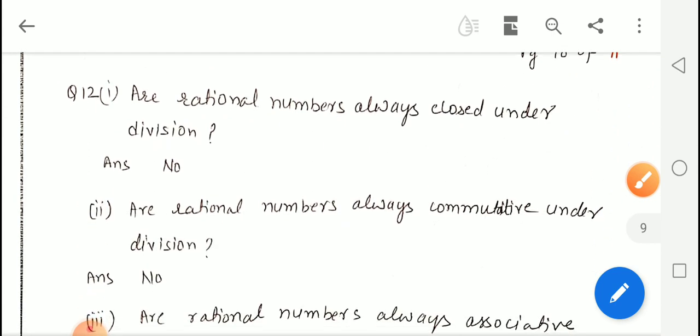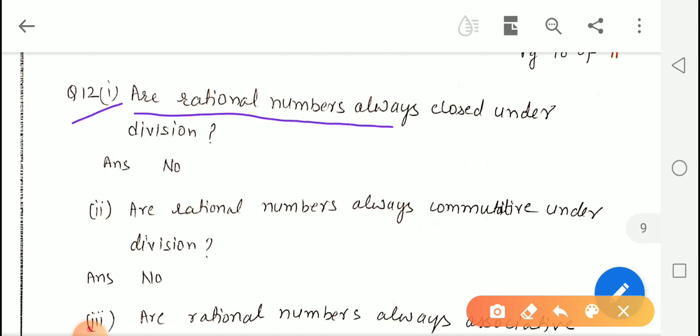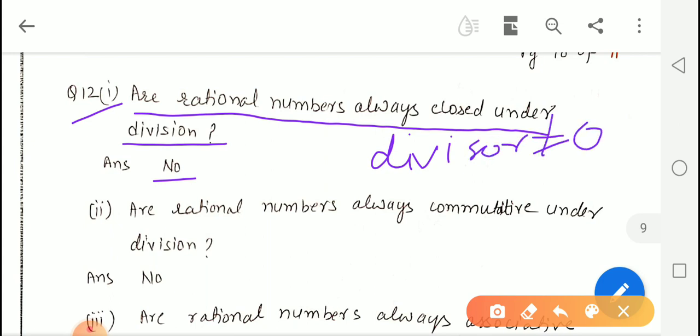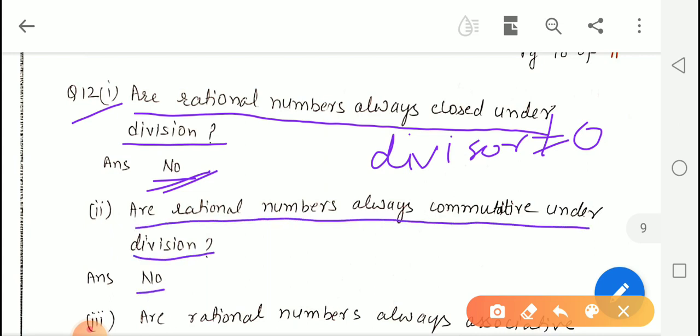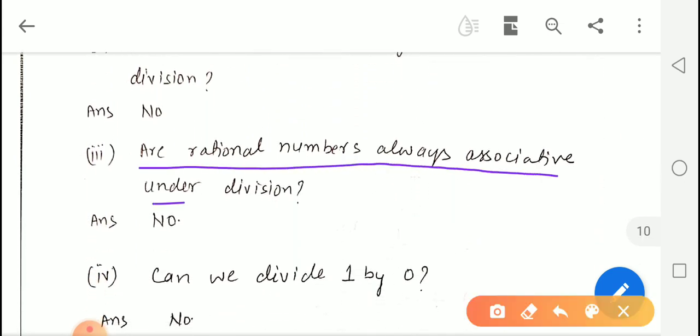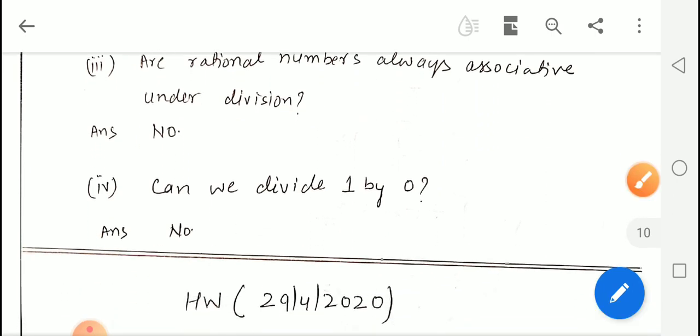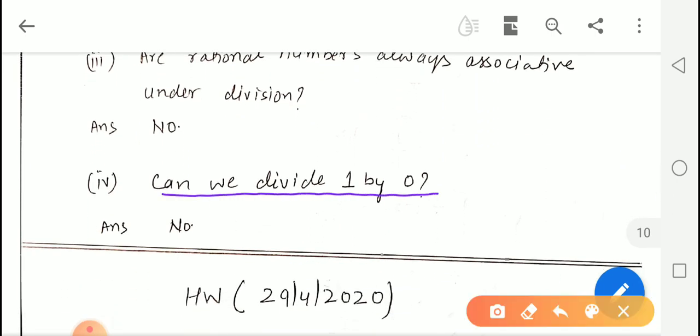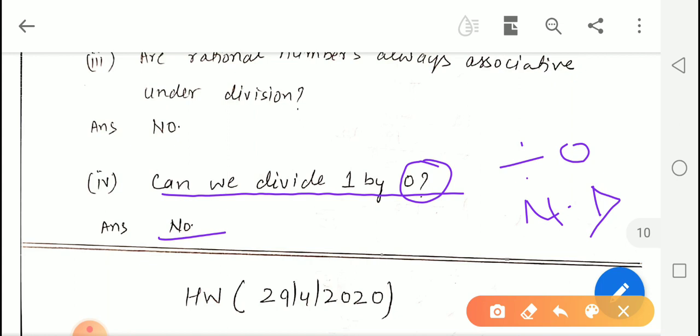Now let us do question number 12. Here we have to answer some questions. The first part, are rational numbers always closed under division? No, because there is a specific requirement that the divisor should not be equal to 0. So the answer is no. Now next is, are rational numbers always commutative under division? No. Next question, are rational numbers always associative under division? No. And the next question, can we divide 1 by 0? No, because division by 0 is not defined.